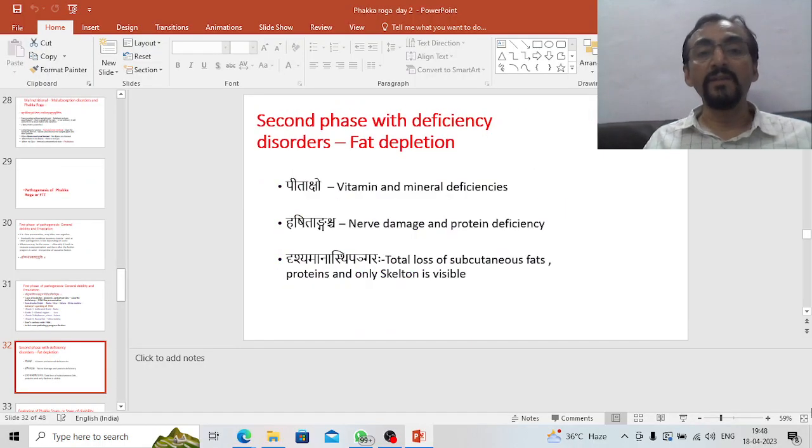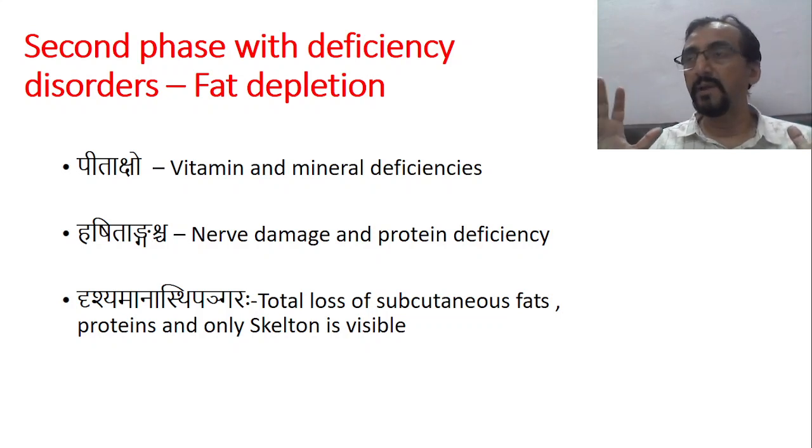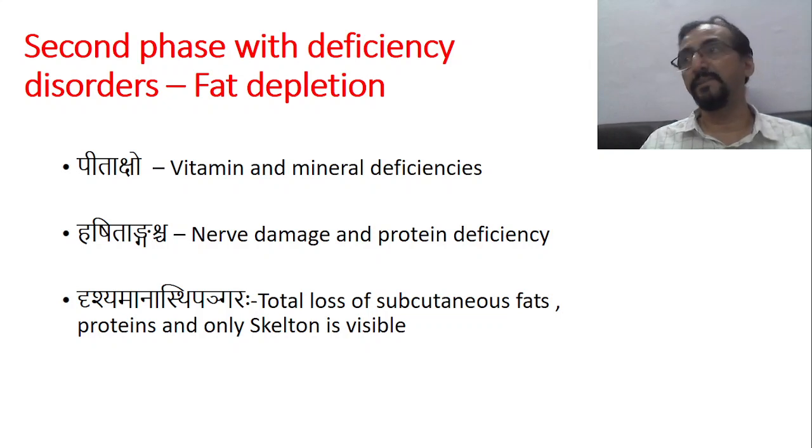Now coming to the second phase. In the second phase, first all the emaciation takes place. There is loss of body tissues, loss of body fat, loss of body muscles, etc. Once this is over, then there is a state of deficiency. A lot of deficiency symptoms will be seen. So that is mentioned as pitaksho, that is white looking or pale looking conjunctiva, eye, etc., suggesting vitamin and mineral deficiencies. The whole body is pale, maybe RBC is not formed.